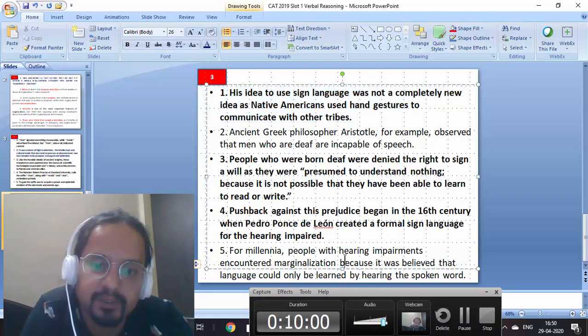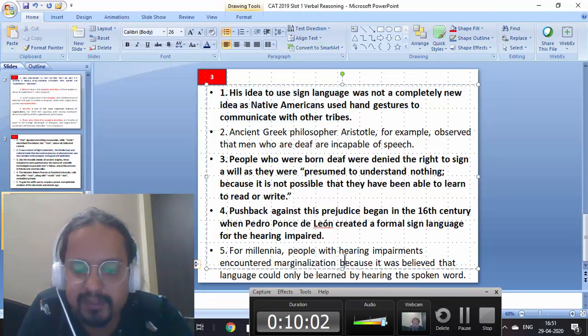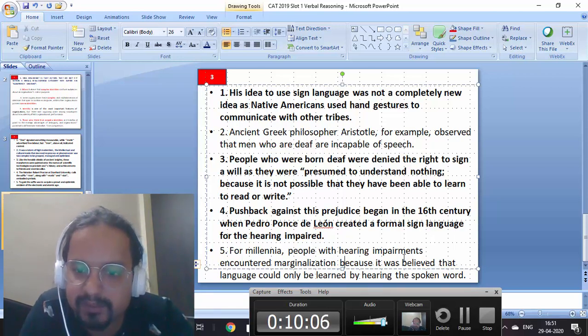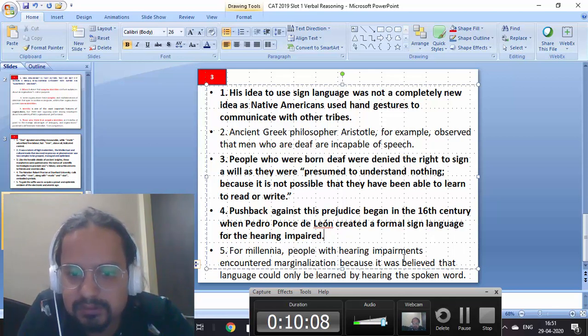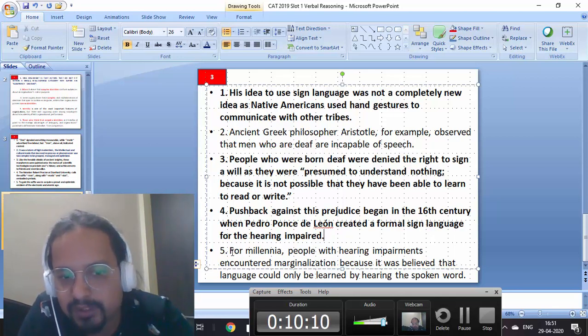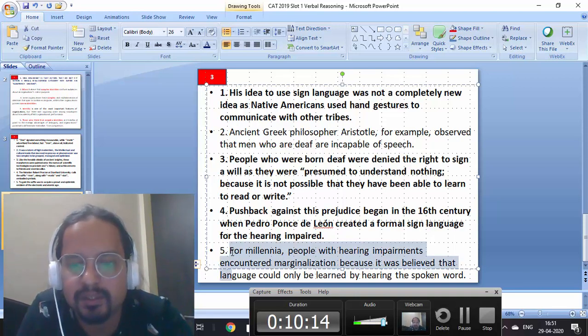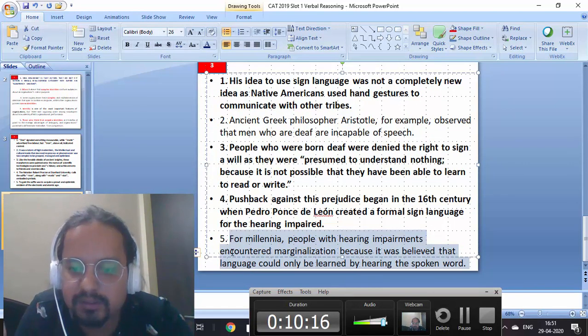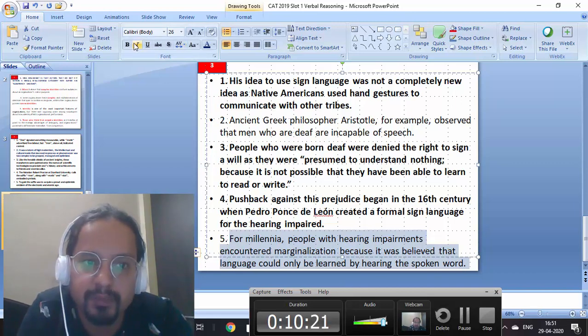Let's go to five. For millennia, people with hearing impairments encountered marginalization because it was believed that language could only be learned by hearing the spoken word. This sounds like for millennia. Remember in one question we said like since in history? So that is a chronological beginning. Introductory sentences are either an introduction or a chronological beginning, right? So five might be the beginning here.